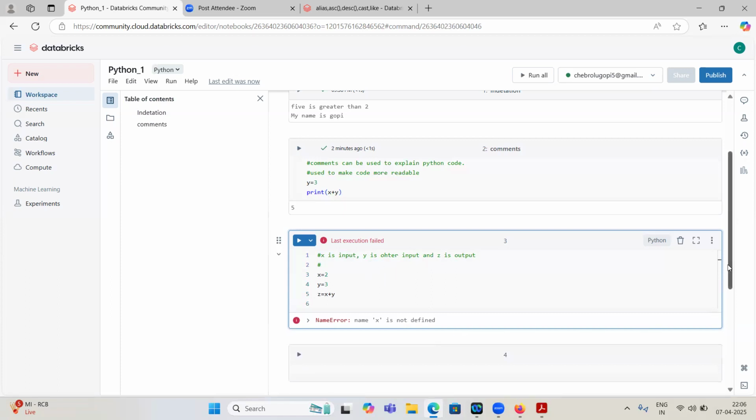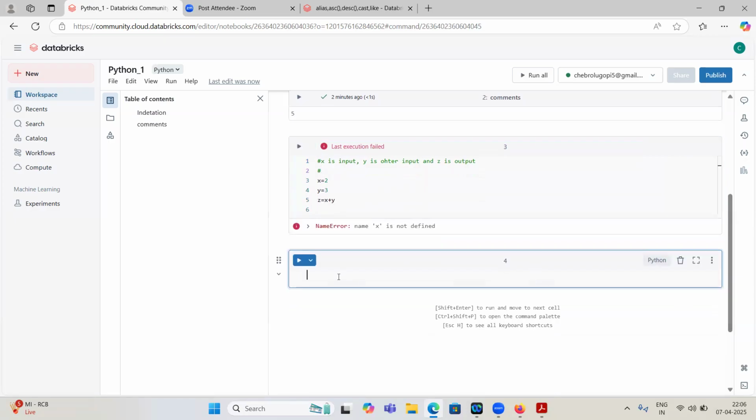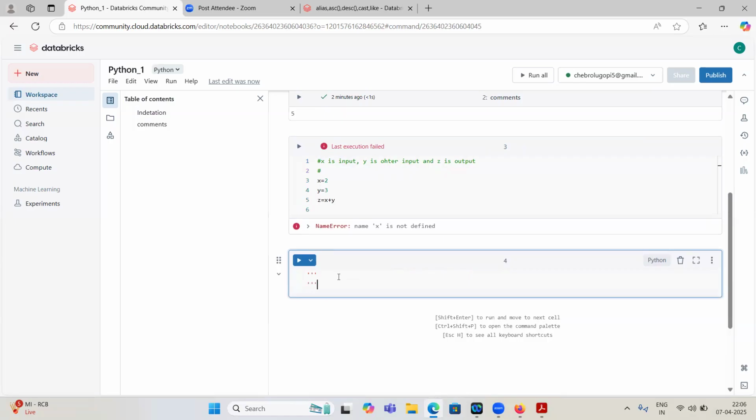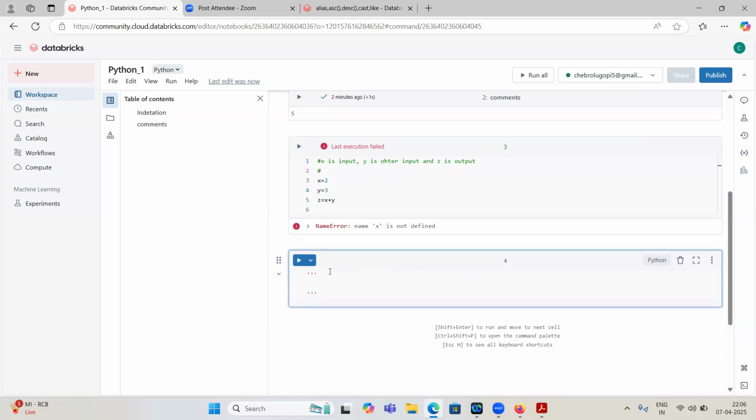Okay, so we have a docstring comment. Docstring comment means inside three quotes we will explain everything. If you have something to describe about this transformation or this notebook, you write something like: in this notebook, x is the first input, y is the second input, and z is the summation of both inputs.